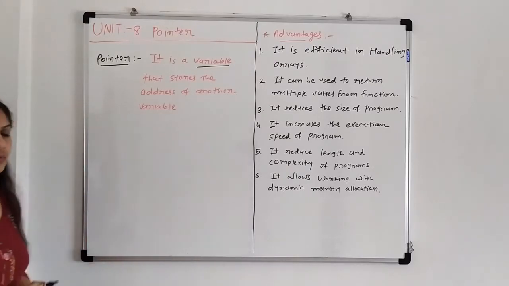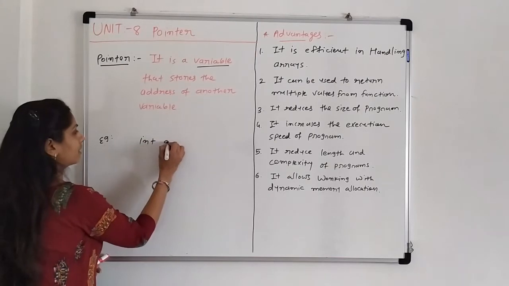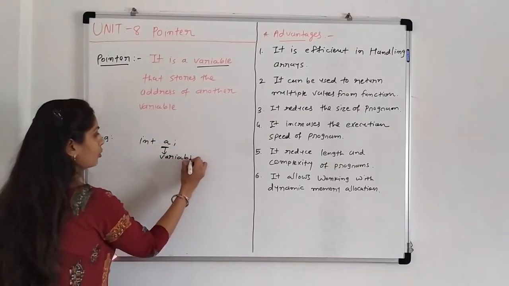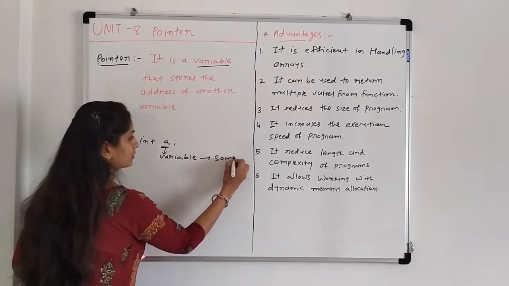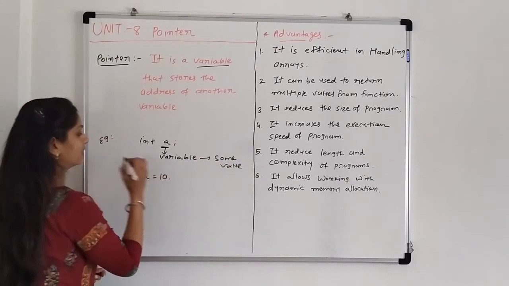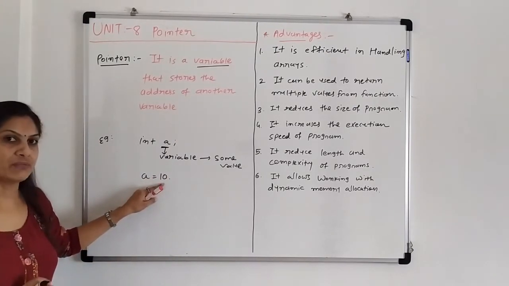A simple variable. Suppose I am writing, for example, integer a. Then a is a variable which stores some values. Suppose I am writing a equals 10. Then a stores some values. That is a simple variable.